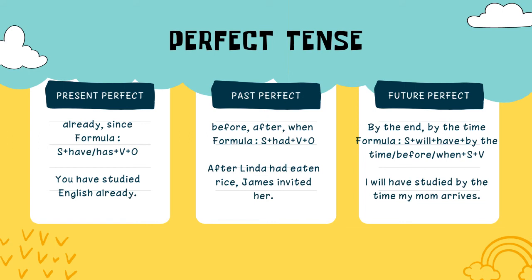Okay, for future perfect tense, we use by the end, by the time. Okay, the formula is subject plus will plus have plus verb, plus by the time or before or when plus subject plus verb. For example, I will have studied by the time my mom arrived.